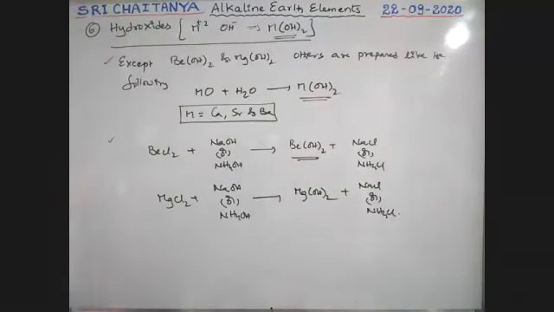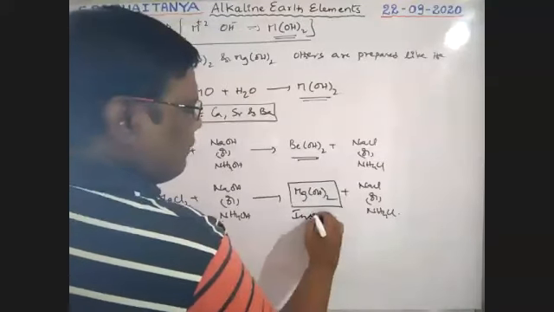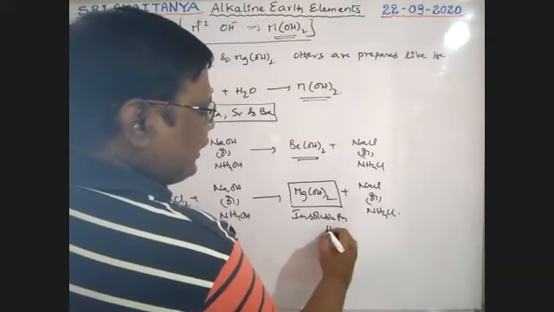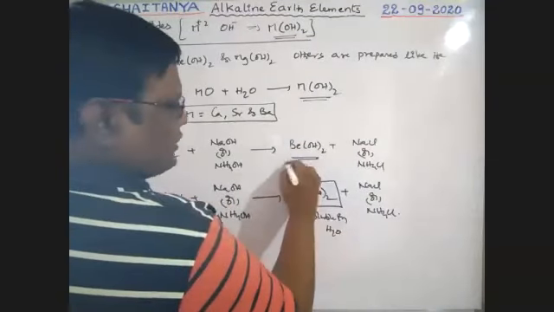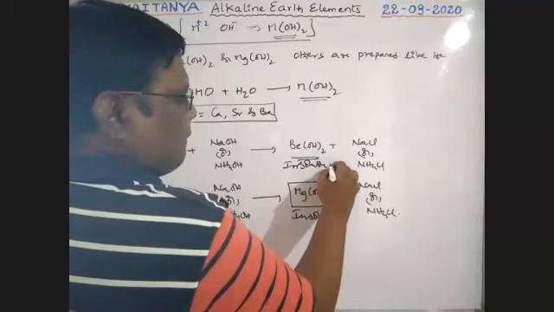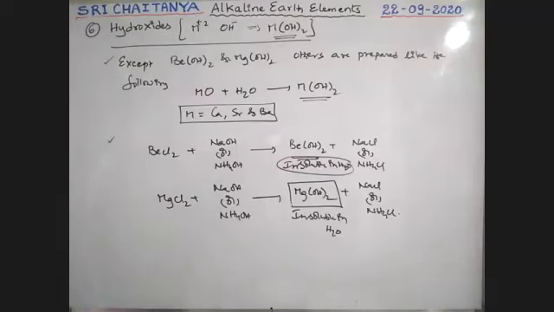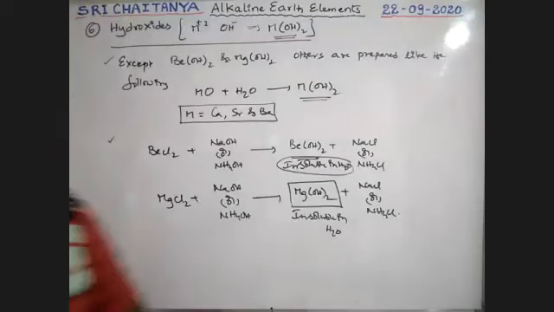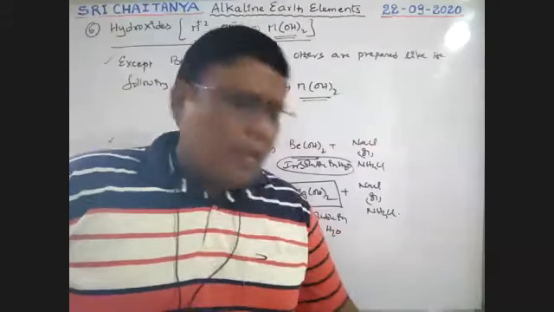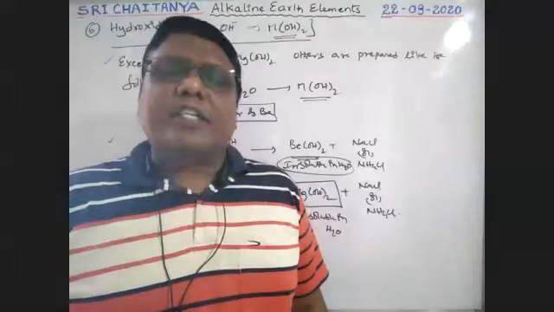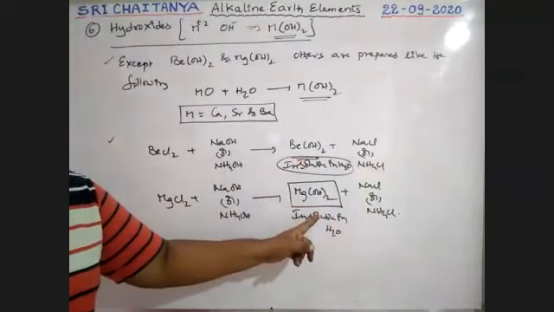The formed magnesium hydroxide is insoluble in water. Here also, beryllium hydroxide is insoluble in water. Very, very important. So beryllium hydroxide and magnesium hydroxide are both insoluble in water, boys. These are the general preparation methods. Now, what happens in the solubility conditions? Beryllium hydroxide is insoluble, magnesium hydroxide is insoluble.